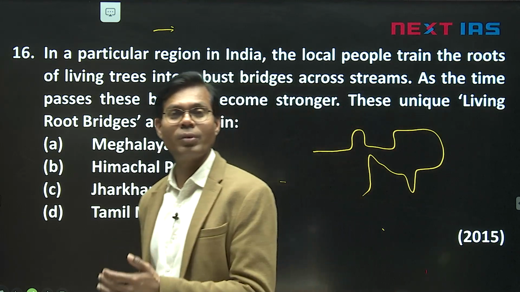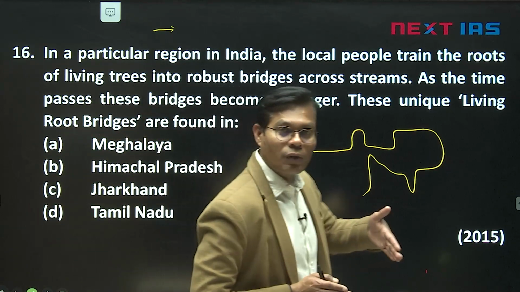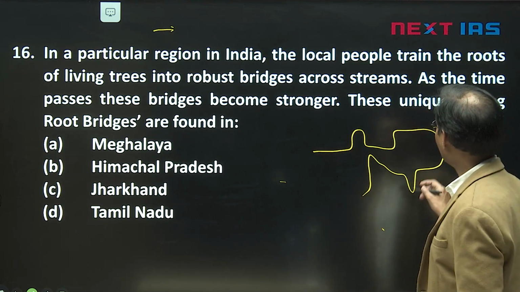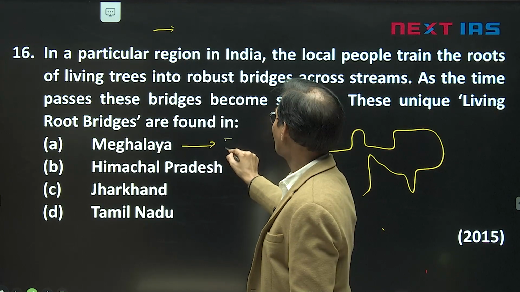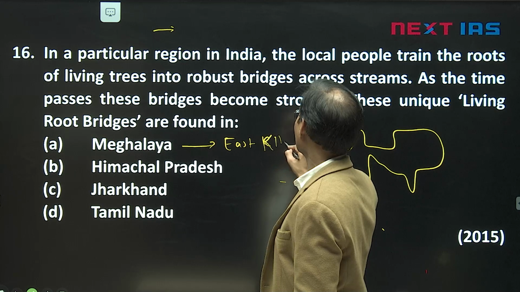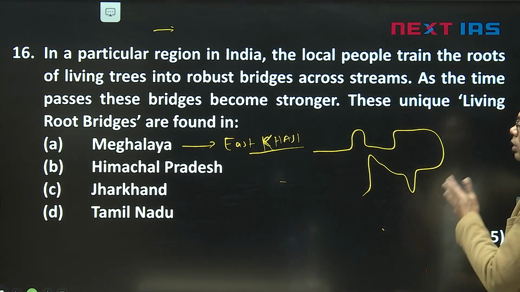Small streams are there. Meghalaya is famous for this because it is a mountainside area, so water flow is more, heavy rainfall, Mawsynram, Cherrapunji and many more. In East Khasi district, this tendency is visible. East Khasi district, Khasi Hill, high rainfall area, more water.